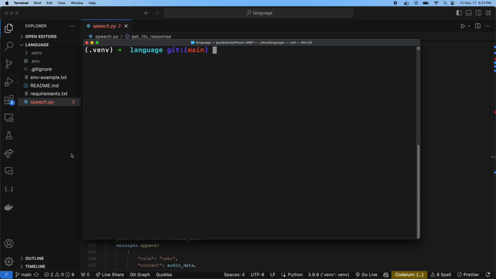So just to give a recap, what we have here is we talk into our microphone. We send what we say to ChatGPT. ChatGPT makes a response. We feed that response to IBM. IBM's text-to-speech module speaks it back to us. So let's check it out where we're at right now.